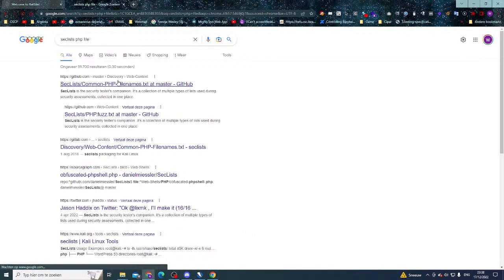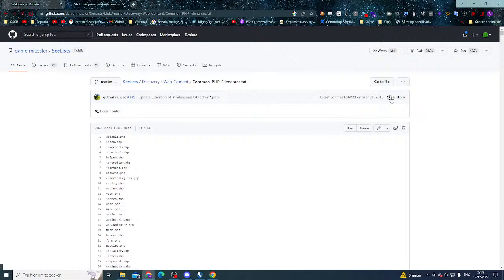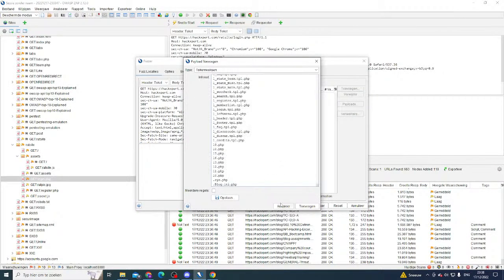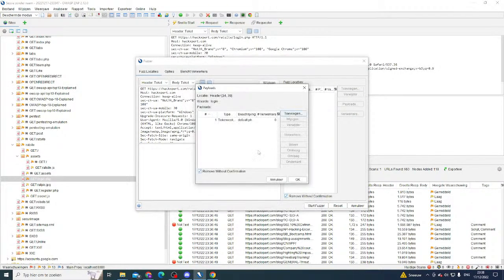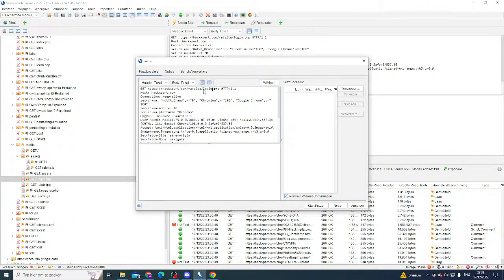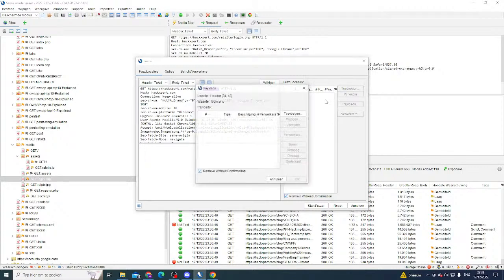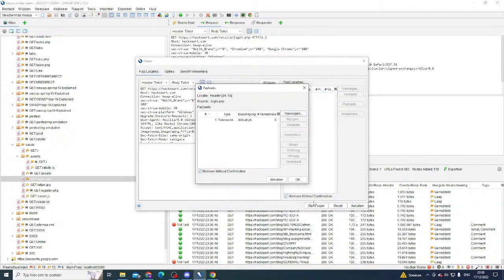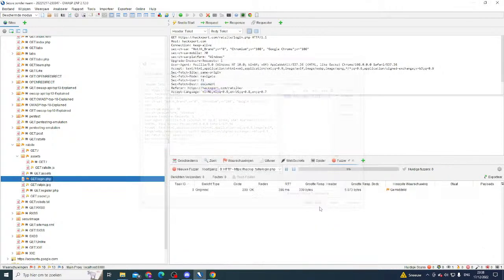Common PHP file names, that would be a good one, I think. Let's copy the file content. Let's put that in our zap. Oh, what did I see there? Let's do that again. This already has the PHP behind it. I didn't select my PHP. There we go. Add. Now we can start our fuzzer.